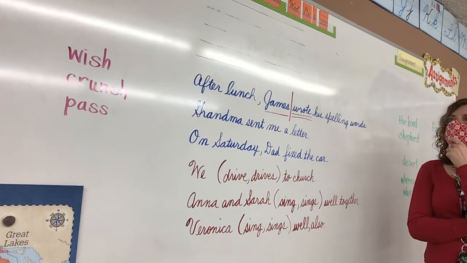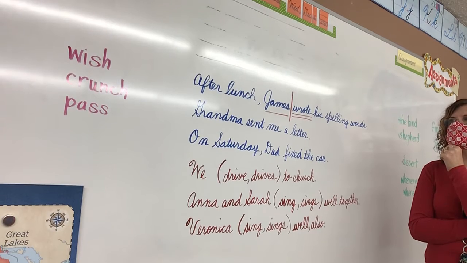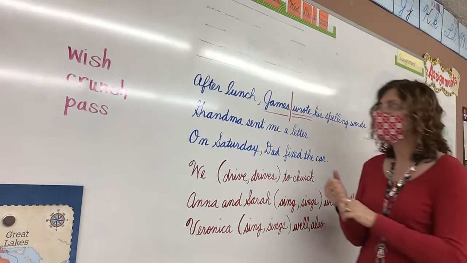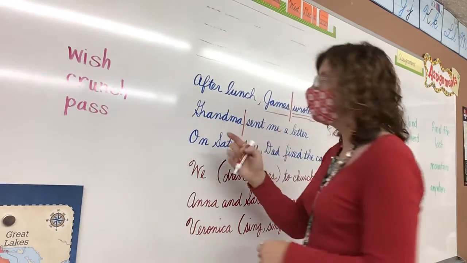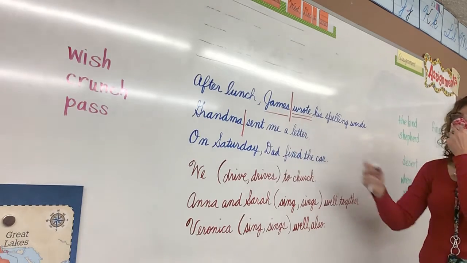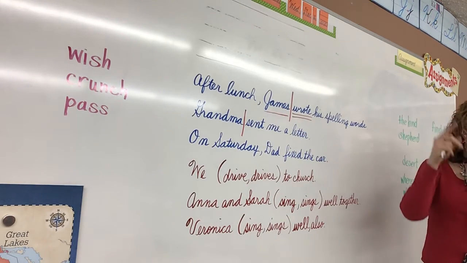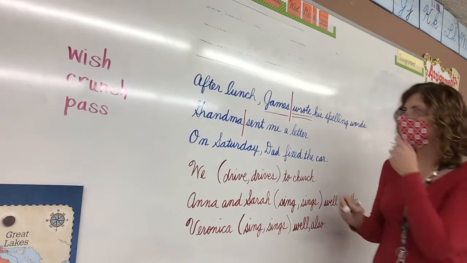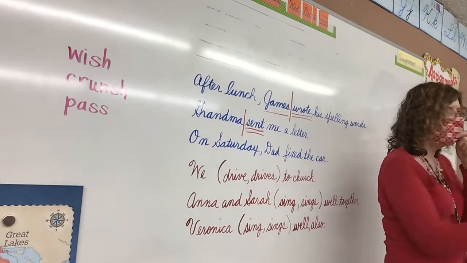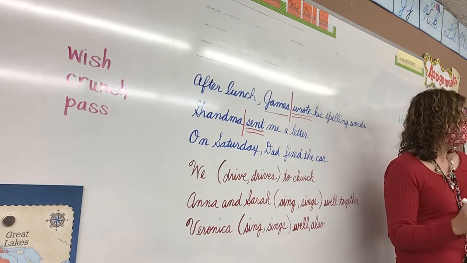Next sentence. Everybody read it with me. Grandma sent me a letter. All right, so we're going to divide that one. Olivia? After Grandma. All right, so our subject part of the sentence, everybody, is Grandma. And the predicate part is sent me a letter. What would the verb be, Grace? Sent. All right, and then you guys ask yourselves the question, who sent? Eric, who sent? Grandma.